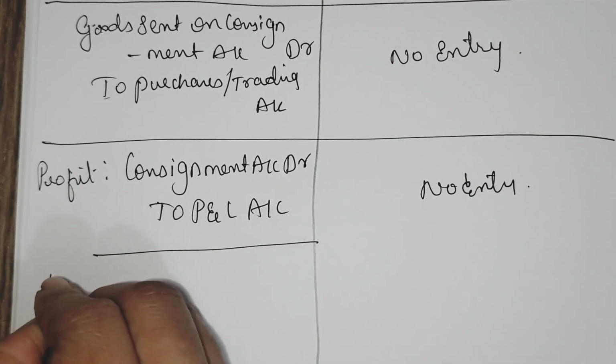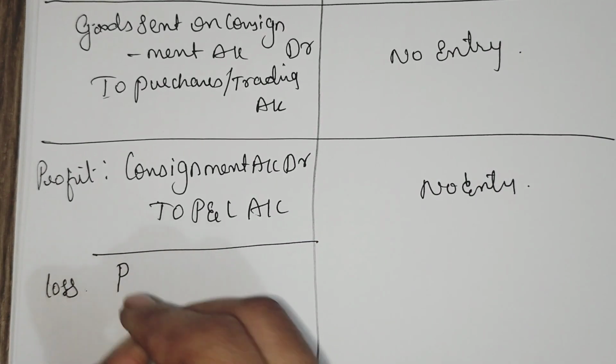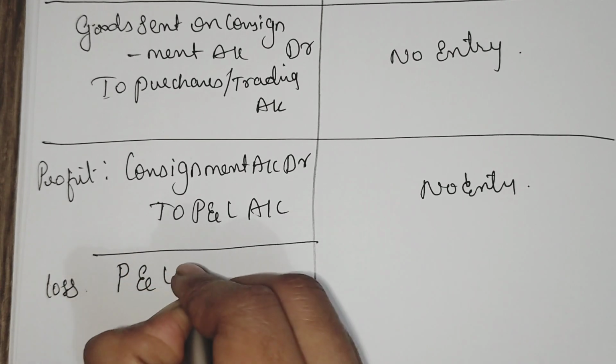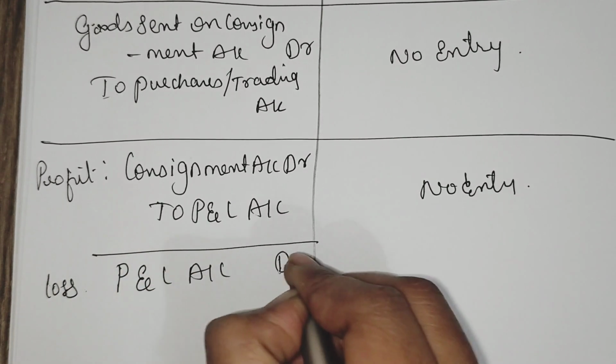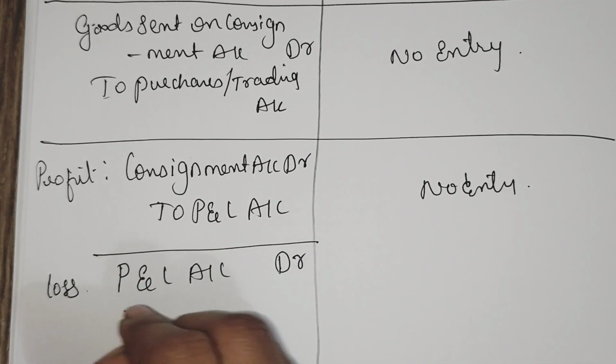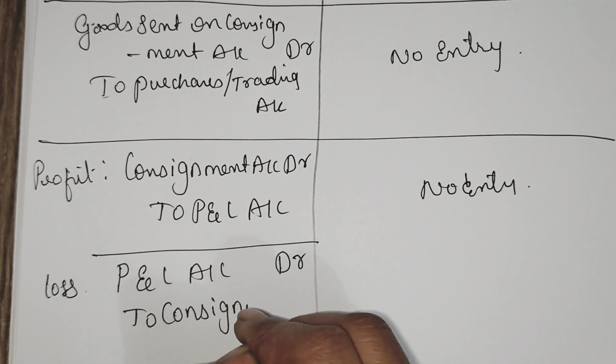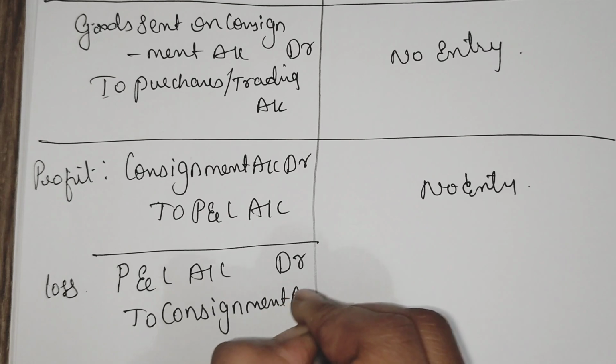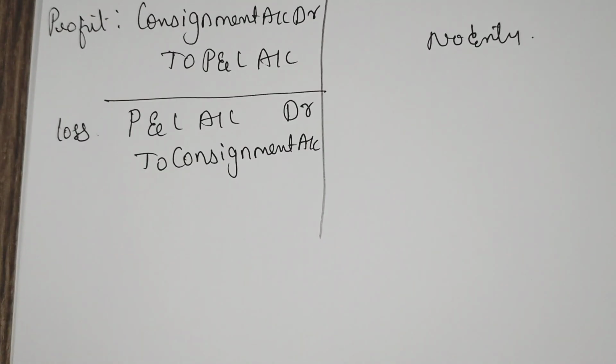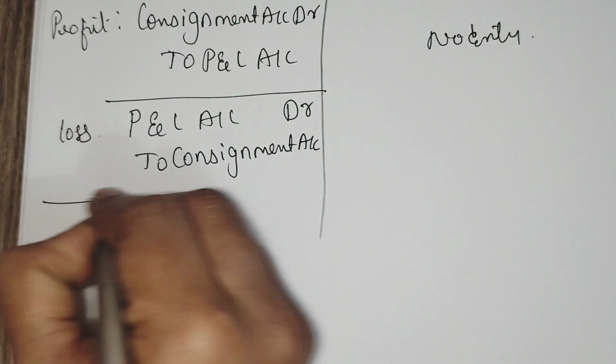In case of loss, you debit profit and loss account, credit consignment account.